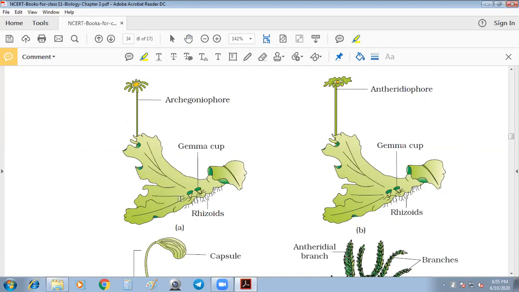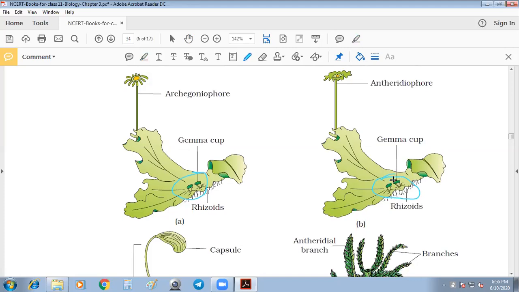Then C is gemma cups, a vegetative reproductive structure. The gametophyte also bears the gemma cups.